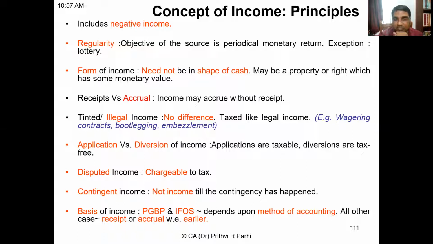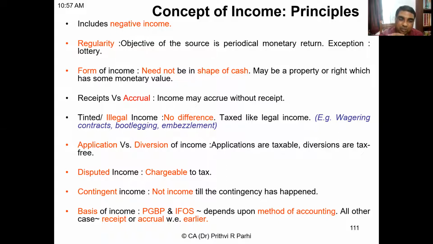In all other cases, what happens? Our law has specifically suggested how income will be computed. For example, under the head salary, what are the things which are taxable? Let us say basic salary, allowances, perquisites, how it is to be computed, the law has specifically suggested that. Similarly, under the head income from house property, the annual value of the house property, how that will be computed, is specifically mentioned in the law.